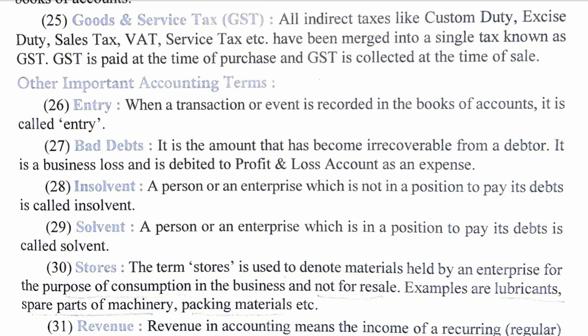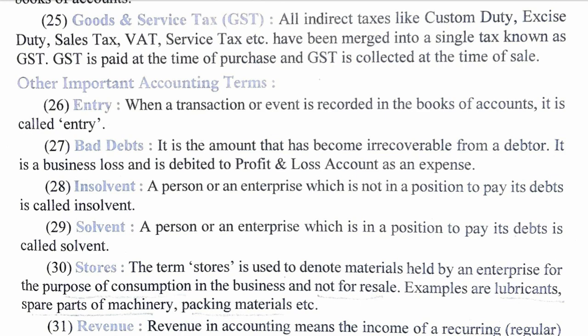For example, when we are purchasing some goods from the shopkeeper, suppose clothes, at the same time we are also paying around 10% or 15% tax, whatever rate of tax is applicable. We are paying tax at the time of purchase, that is indirect tax.